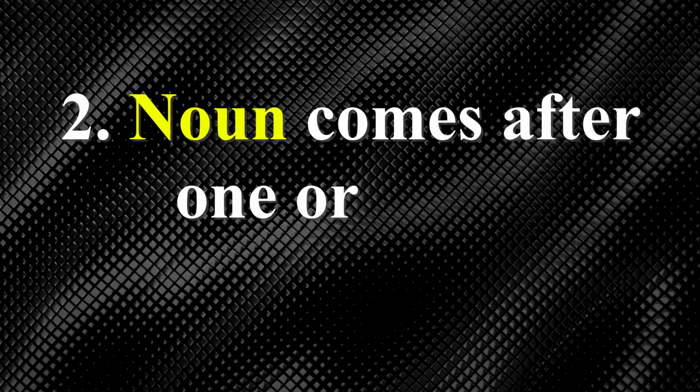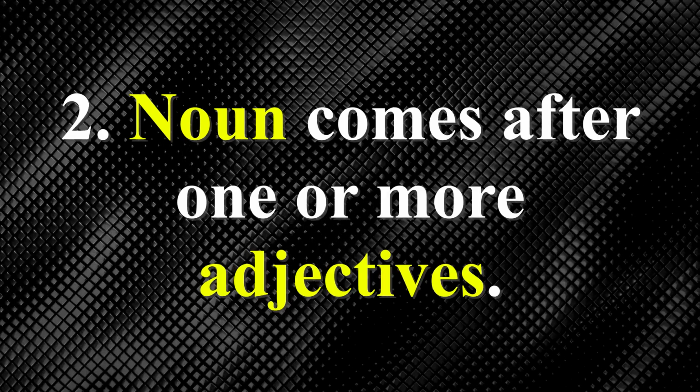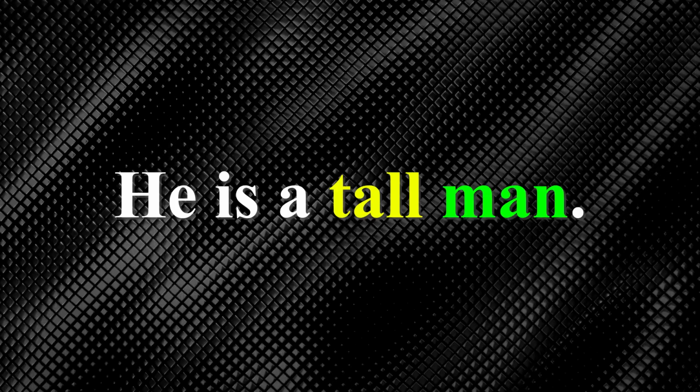Now the next point is, a noun often comes after one or more adjectives. For example, this is a beautiful flower. Flower is a noun that has come after beautiful, which is an adjective. He is a tall man. Man is a noun that has come after tall, which is also an adjective. I have a blue pen. Pen is a noun that has come after blue, which is an adjective.